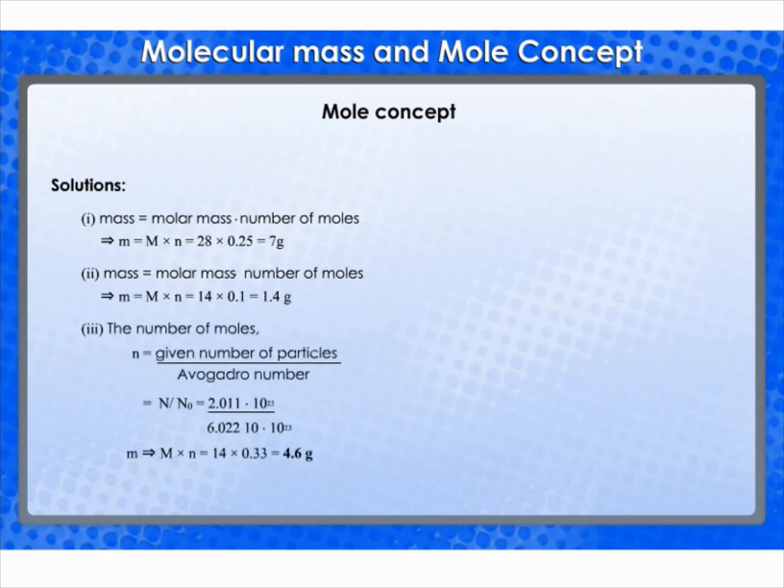3. The number of moles, n, is equal to the given number of particles divided by the Avogadro number, that's N by N naught. That's equal to 2.011 × 10^23 divided by 6.022 × 10^23, that's 0.33. m = M × n, that's equal to 14 × 0.33, that's equal to 4.6 grams.